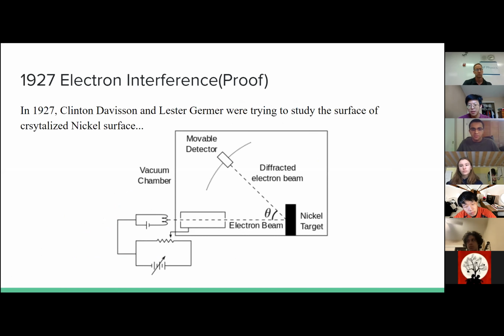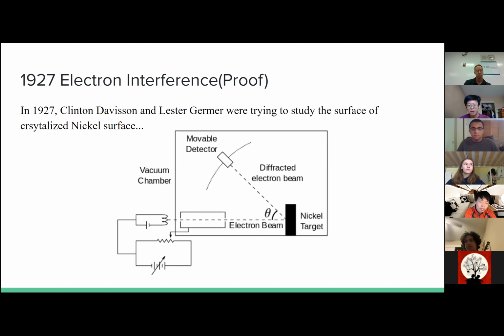And then after de Broglie, he had this theory that all matter can be seen as waves. This is the subsequent experiment that proved it. But the funny thing is, the scientists were actually trying to do something else, and they had no idea what quantum mechanics was. So two scientists named Clinton Davisson and Lester Germer, in 1927, 3 years after de Broglie came out with his theory, and 2 years before he won the Nobel Prize, were studying the surface of nickel.